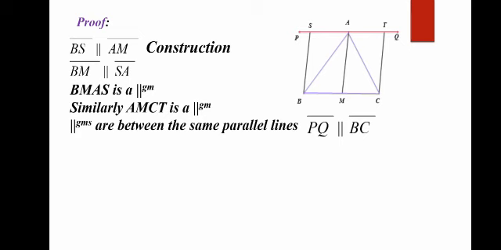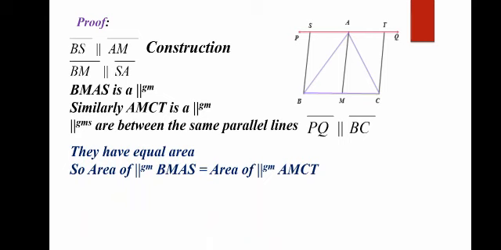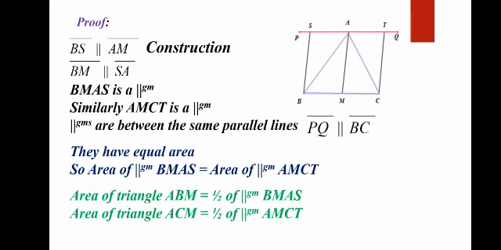Parallelograms that lie on the same base and between the same parallel lines have equal area. So we write that the area of parallelogram BMAS is equal to the area of parallelogram AMCT. From this we can write that the area of triangle ABM is equal to half of the parallelogram BMAS. So here you can see that ABM is actually half of parallelogram BMAS.